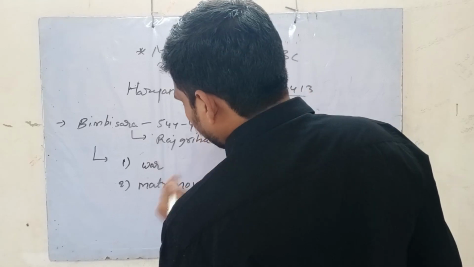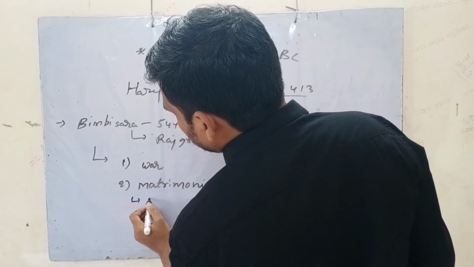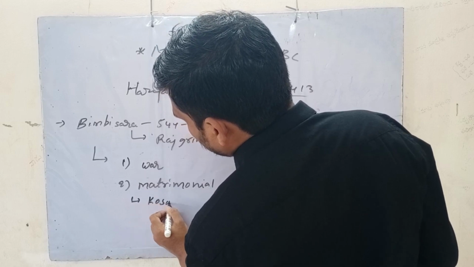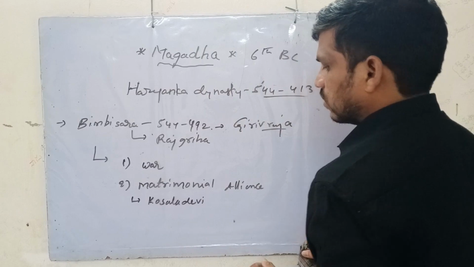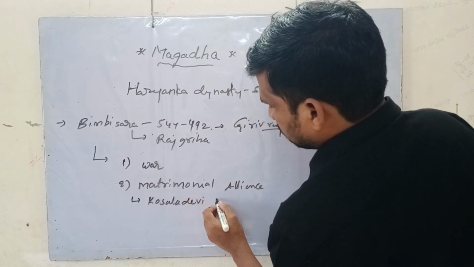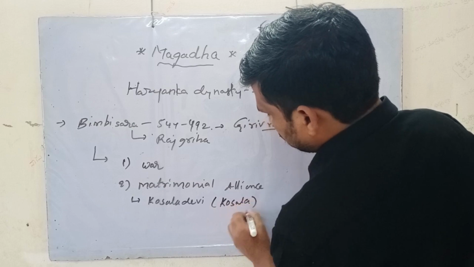Now he married Kosala Devi, who was a princess of Kosala.